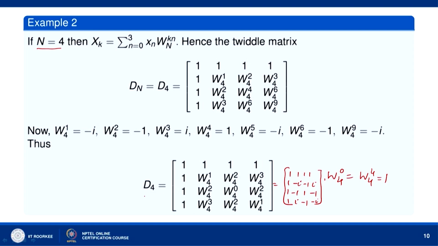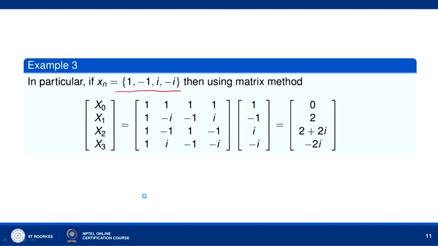Now, let us take an amplitude matrix and determine the corresponding frequency matrix. This is the time domain vector 1 minus 1 i minus i, and this is the D 4 matrix. Let us check. We multiply 1 minus 1 i minus i by this matrix. The first row gives 1 plus 1 minus 1 i minus i.